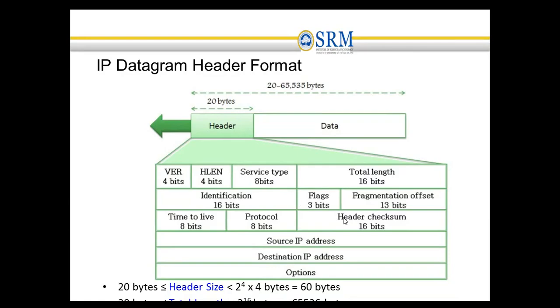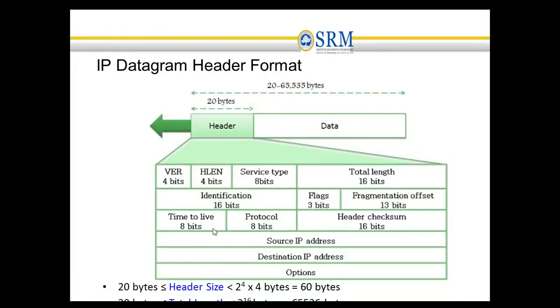If there is a need for fragmentation, then the more fragment bit will be enabled. If the particular IP packet is not allowed to be fragmented, then the don't fragment bit will be set. Fragmenting is dividing an IP packet into multiple smaller size fragments. And then fragmentation offset. We will see this fragmentation topic in the upcoming slides.